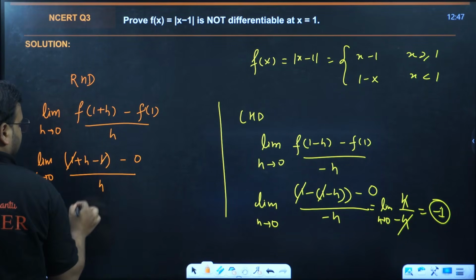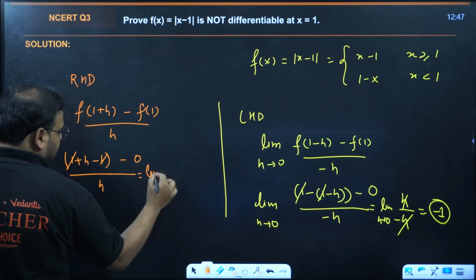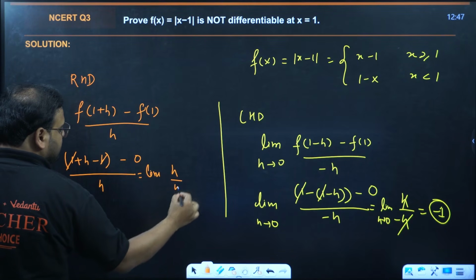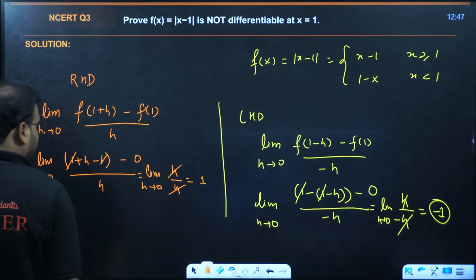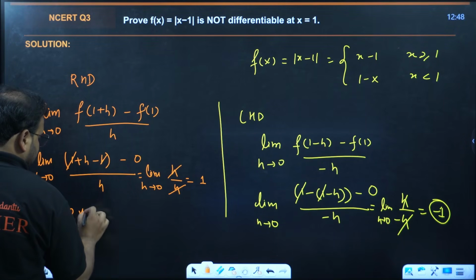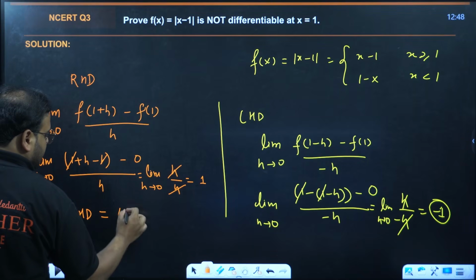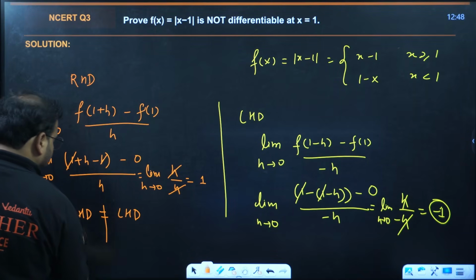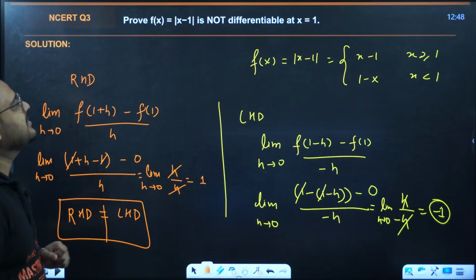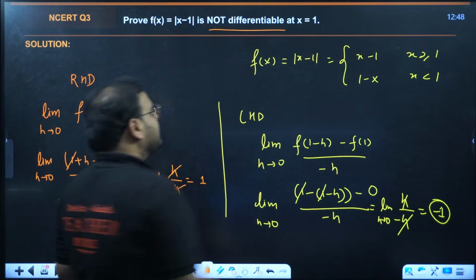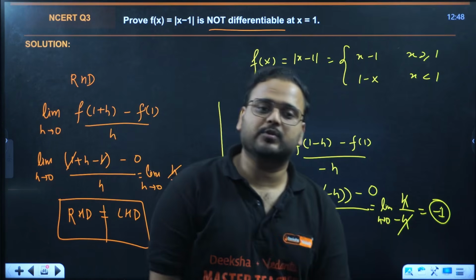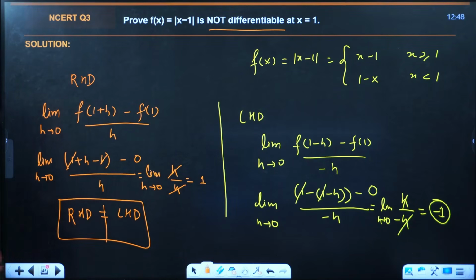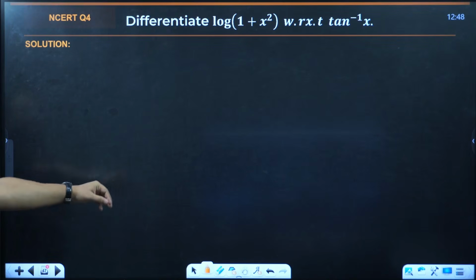1 and 1 cancel again. You have the answer as limit, only h is left, h by h when h tends to 0. This cancels, so we have only 1. You can see the right hand derivative is 1, left hand derivative is minus 1, which means they are not equal. It means the given function is not differentiable. Please write as the last statement, f(x) is not differentiable at the point x equals 1. Yes guys, clear? Makes sense? Let us move on.